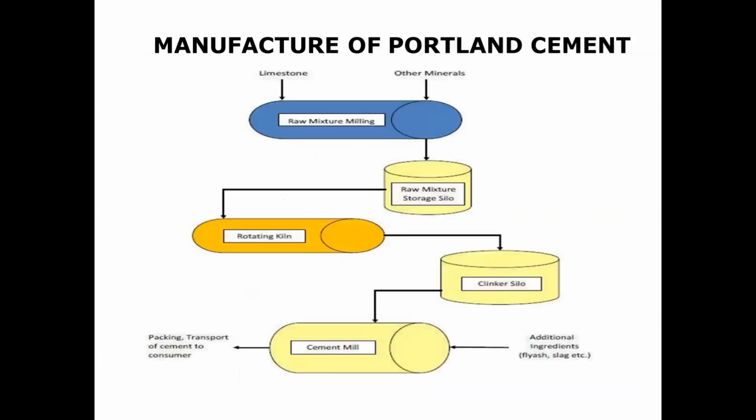Manufacture of Portland cement schematic representation. So here limestone and other minerals, that is raw mixture milling, here we mix it once. Then raw materials storage silo here. From the silo, it is sent to the rotating kiln. In the rotating kiln, it is mixed again. It is sent to the clinker silo, where the lumps form, and from there it is sent to the cement mill. What will happen in the cement mill? Additional ingredients like fly ash, slag you add here.